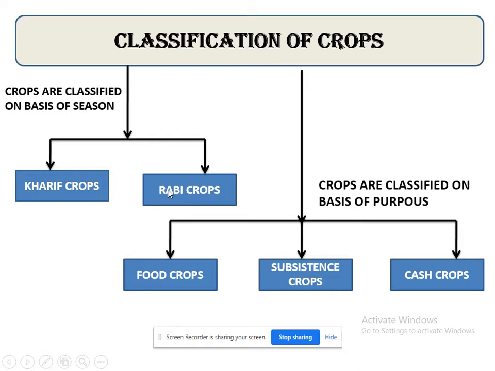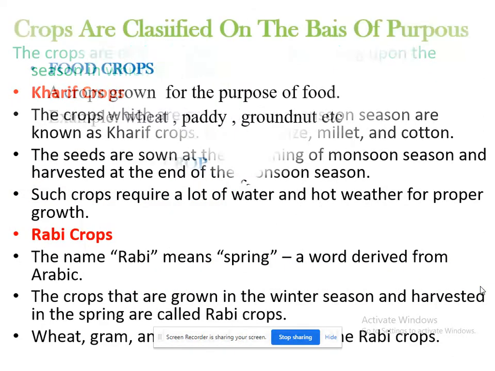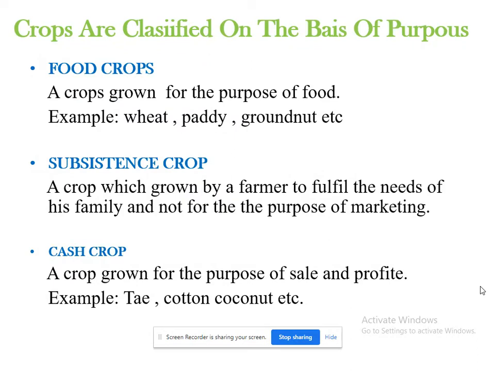In this session we are going to see food crops, subsistence crops and cash crops, and after that some agricultural practices. These are the crops which are classified on the basis of purposes. First one is food crops. What is meant by food crops? The crops grown for the purpose of food. So these crops are grown for the purpose of food. For example, wheat, paddy, groundnut.